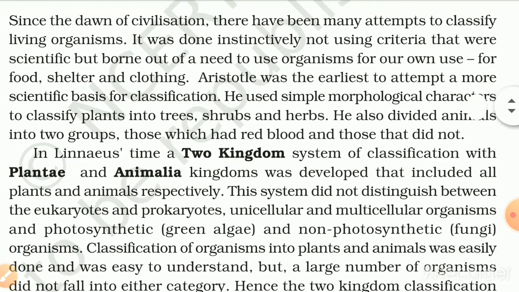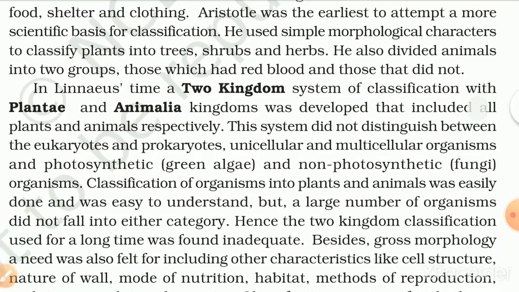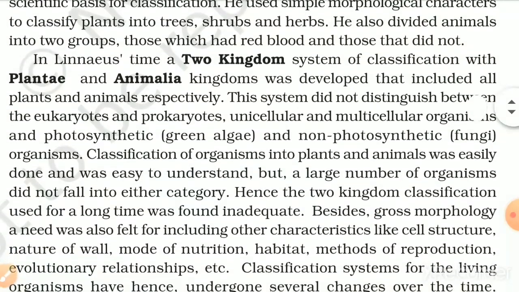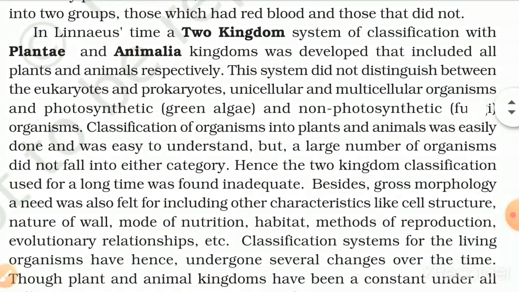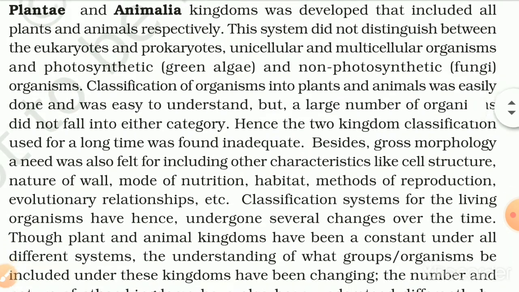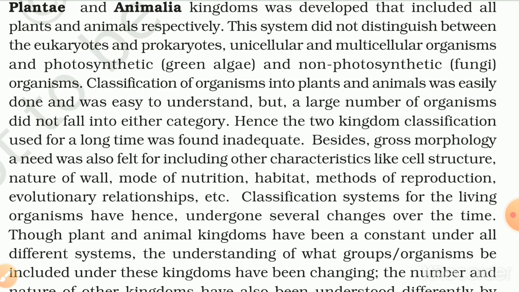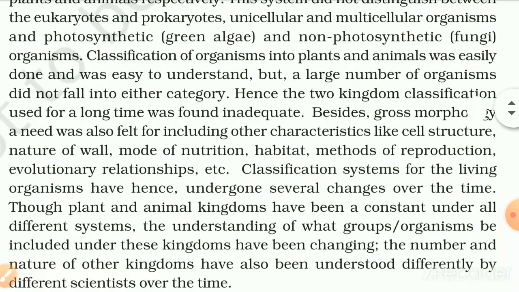In Linnaeus' time, a two-kingdom system of classification with Plantae and Animalia kingdoms was developed that included all plants and animals respectively. This system did not distinguish between the eukaryotes and prokaryotes, unicellular and multicellular organisms, and photosynthetic green algae and non-photosynthetic fungi. Classification of organisms into plants and animals was easy to do and easy to understand, but a large number of organisms did not fall into either category. Hence, the two-kingdom classification used for a long time was found inadequate.